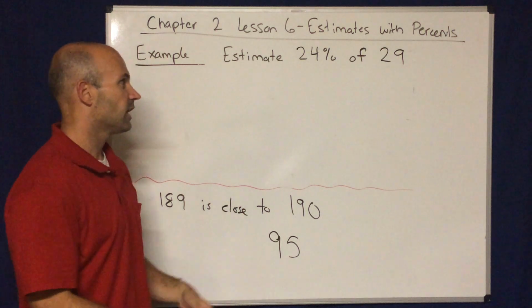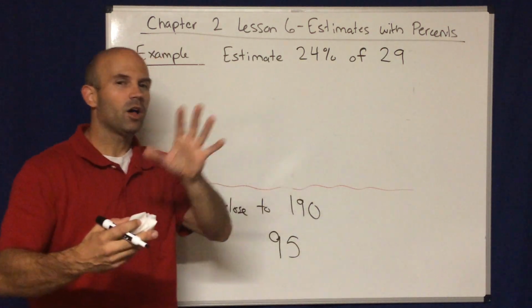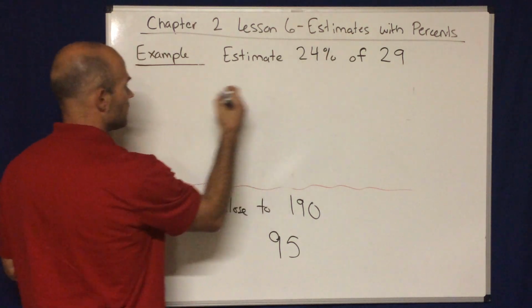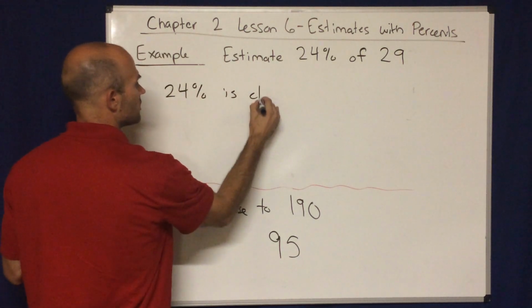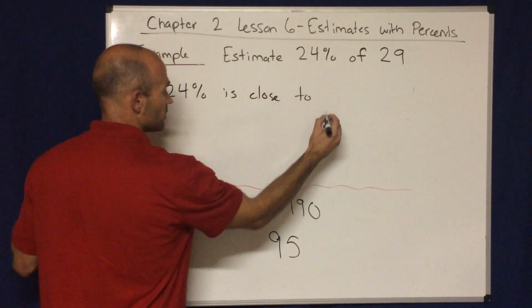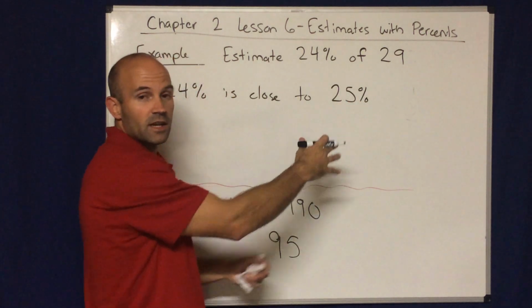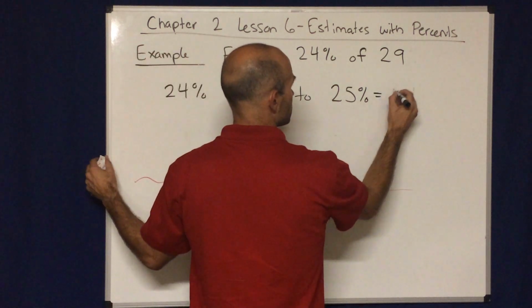We're getting a good guess at the answer, with the goal being to use some of our intuition, but also not do too much work. So when I see 24%, to me, 24% is close to 25%. And 25% has a nice natural interpretation as being 1/4 of something.